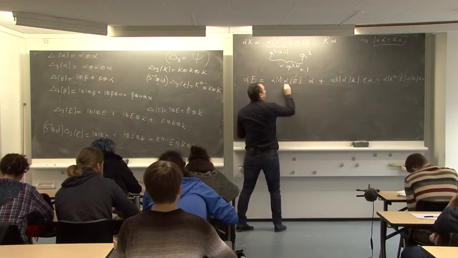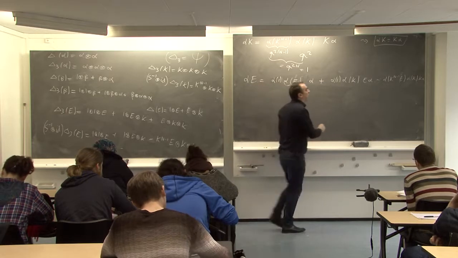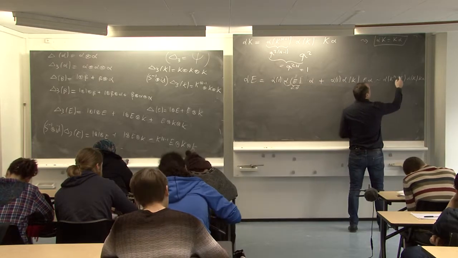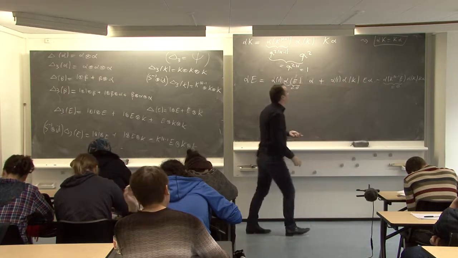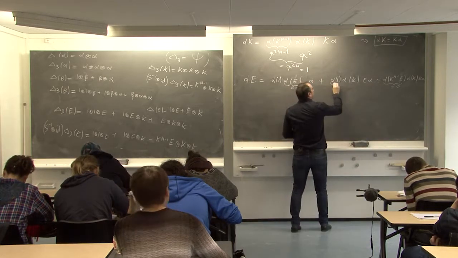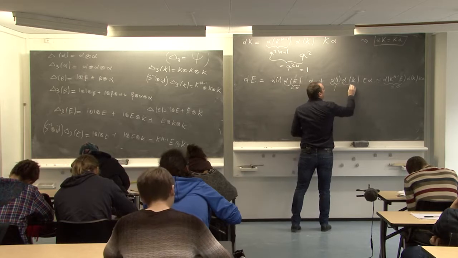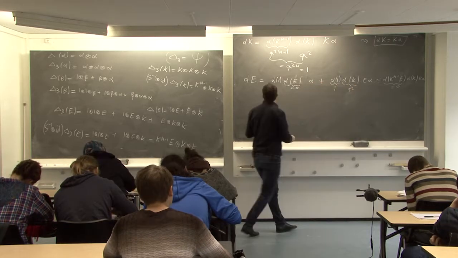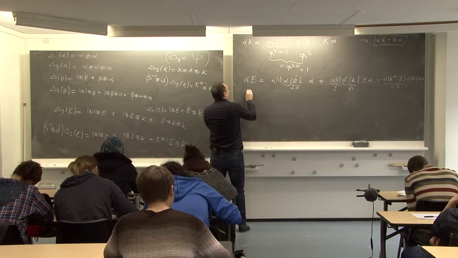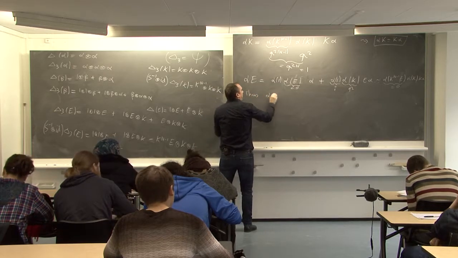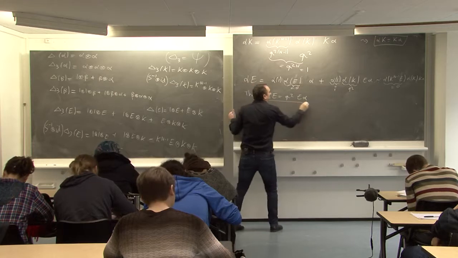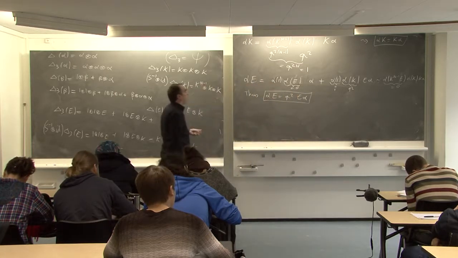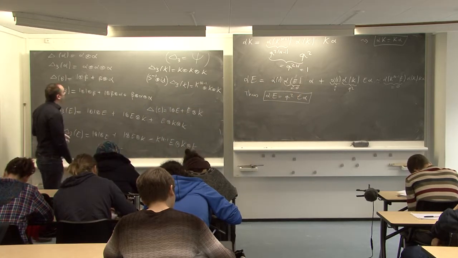Alpha of E is 0. Here there is some E, so this is 0. So this is 1, this is q squared. That's what we find: alpha E is q squared E alpha. Okay.